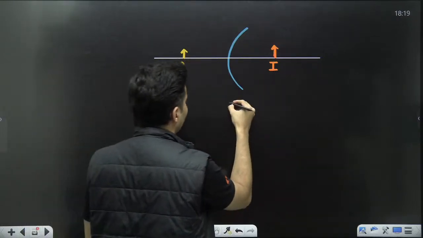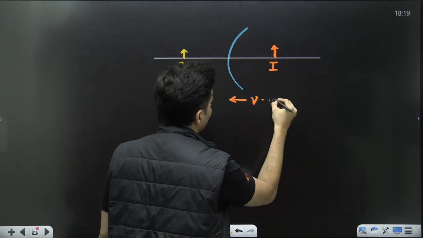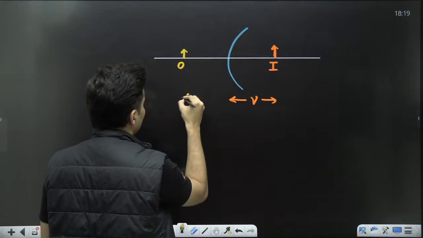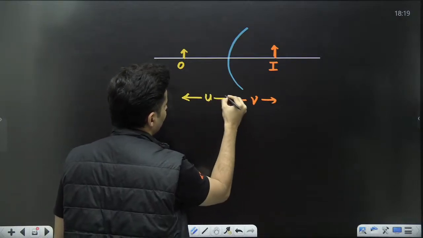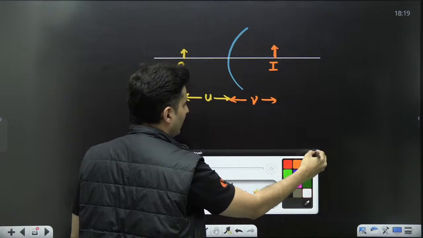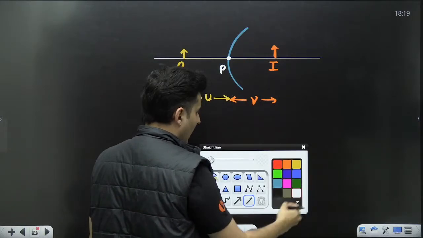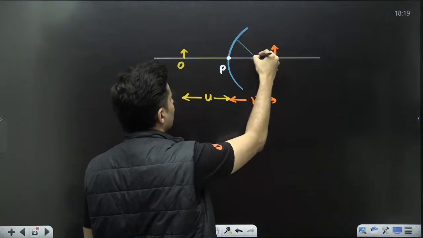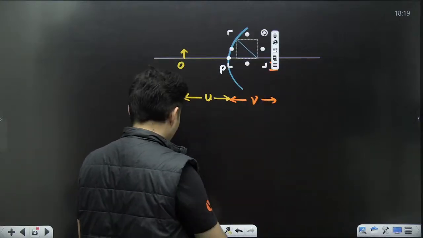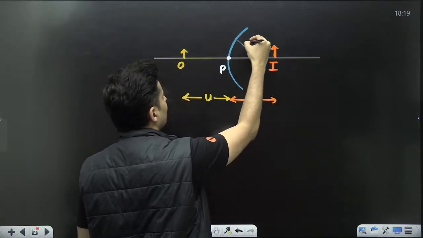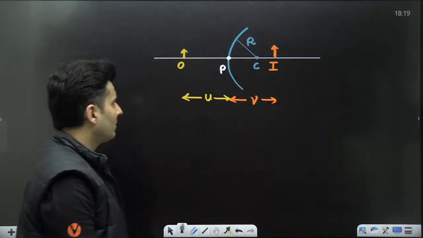You obviously have the image distance, and you obviously have the object distance. And remember, everything has to be measured from the pole. Then you also have the radius of curvature and the center of curvature. So this is the center of curvature. This is the radius of curvature.